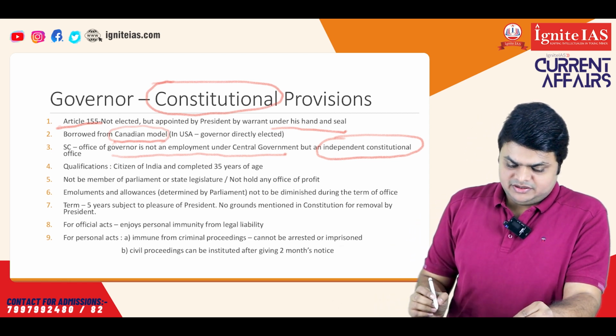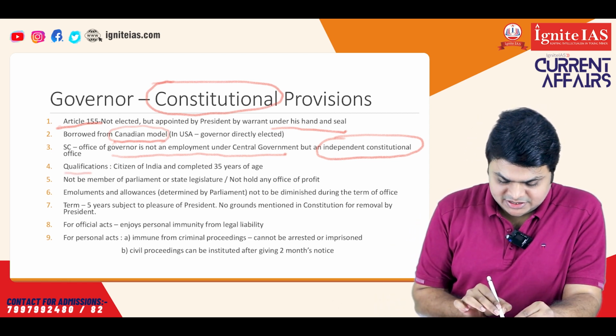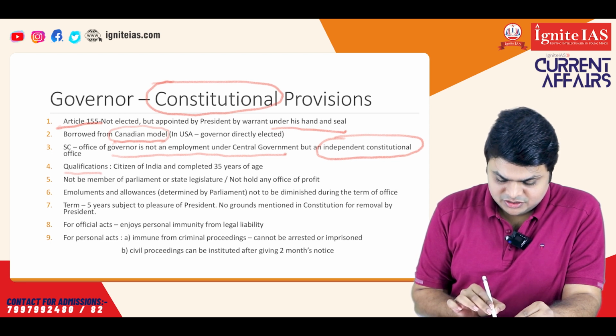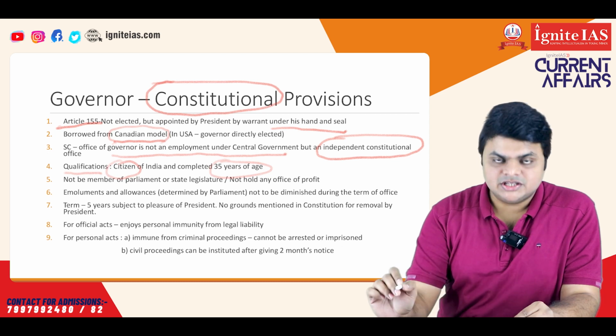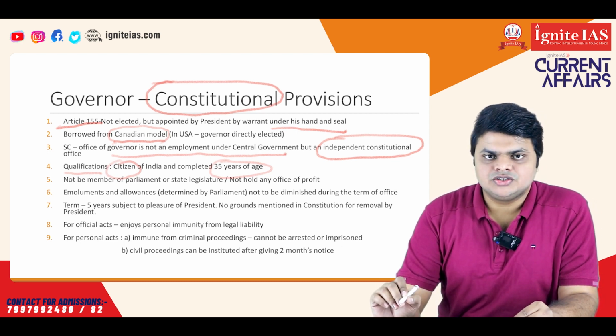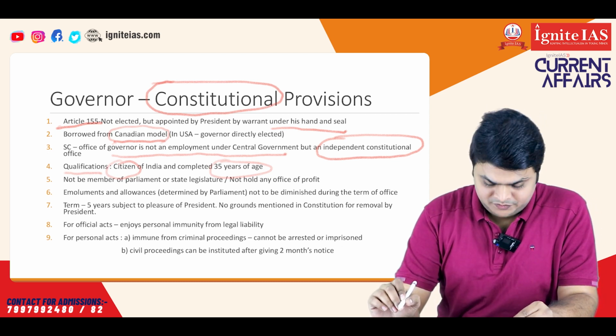Now, the constitution has also specified qualifications. Those are only two: that the governor should be a citizen of India and he should have completed 35 years of age. Those are the only two qualifications specified by the Constitution of India for appointment of governor.